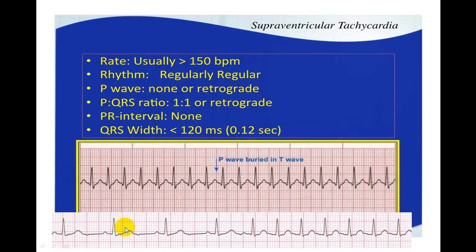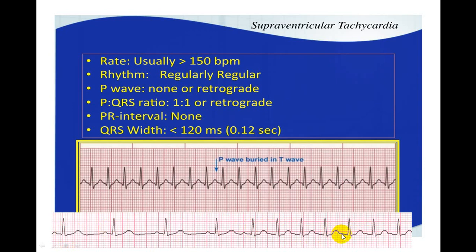Now if you see here, this is a normal rate, RR interval, and suddenly there is a run of tachycardia, and it is approximately 150 per minute. But you can see here from the sinus node the rate is becoming faster, but I cannot identify later on where the P wave is. So this is normal sinus rhythm, and suddenly the person is developing a paroxysm of tachycardia.